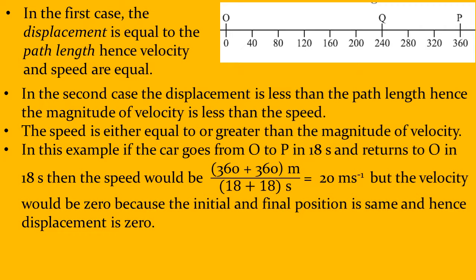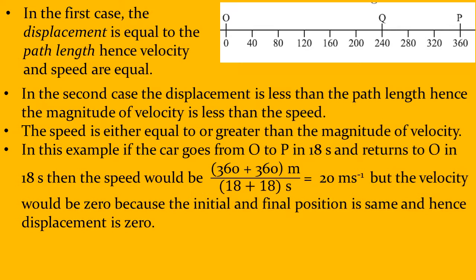Now, in this example, let us say a third situation. If the car goes from O to P in 18 seconds and then it comes back to O in again 18 seconds, then what would be the speed? The speed would be 360 plus 360, so path length is 360 plus 360. And what is the time taken? 18 this way and 18 this way. So it is 360 plus 360 divided by 18 plus 18. If you calculate that, you will see that it is 20 meters per second. What is this? Average speed.